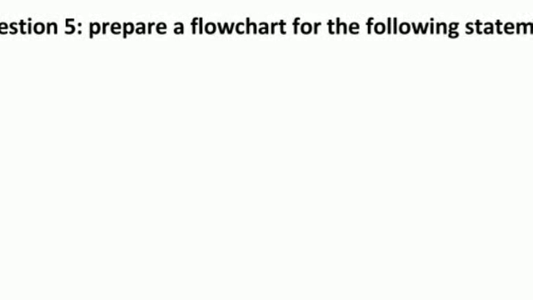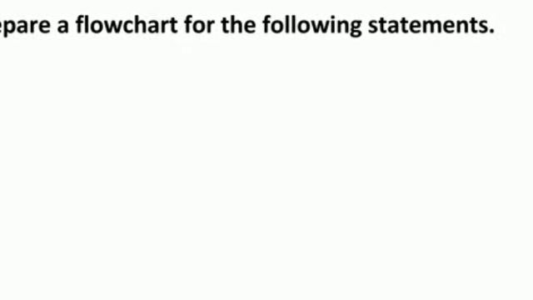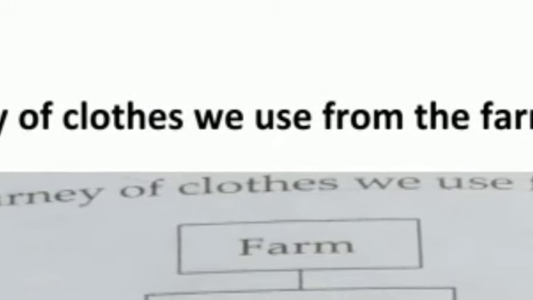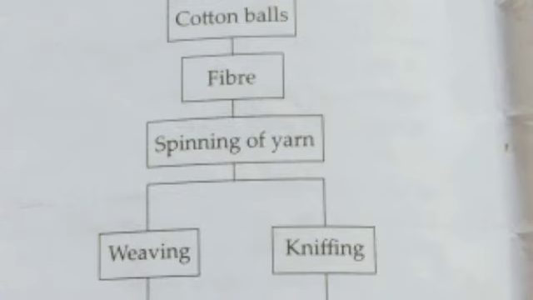Next question, question number 5 is, prepare a flow chart for the following statement. See the question, the journey of clothes we use from the farm to us. See, like this you have to make a flow chart in your revision worksheet. Let's see the journey of clothes. It will start from the farm. Then we'll get cotton balls from the farm. After that it converts into fibers.